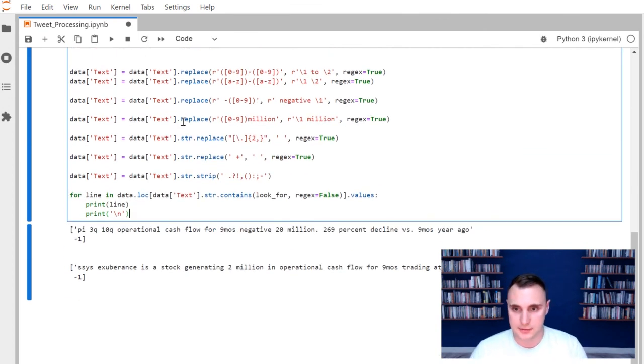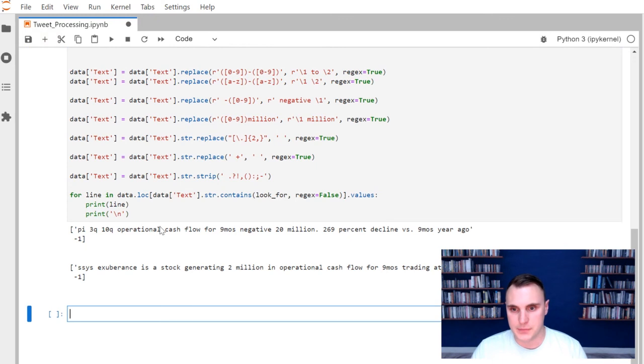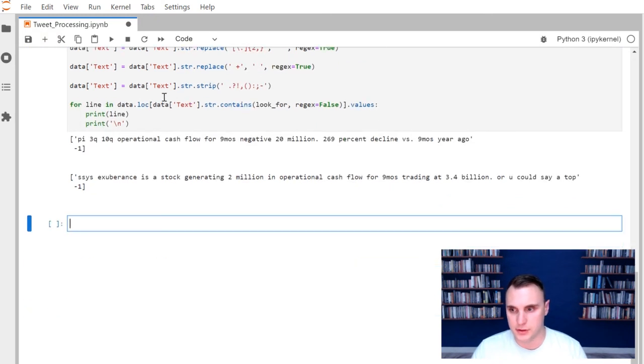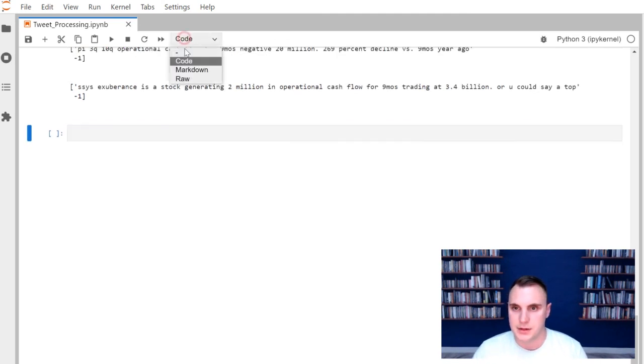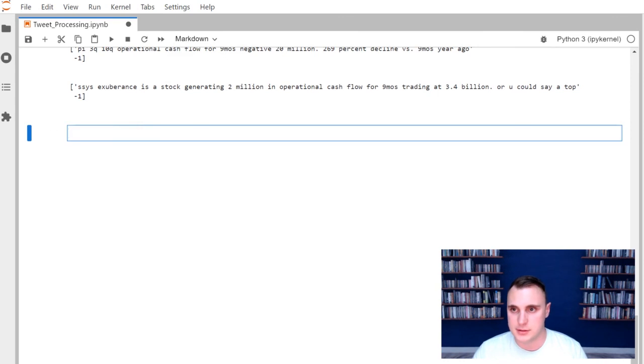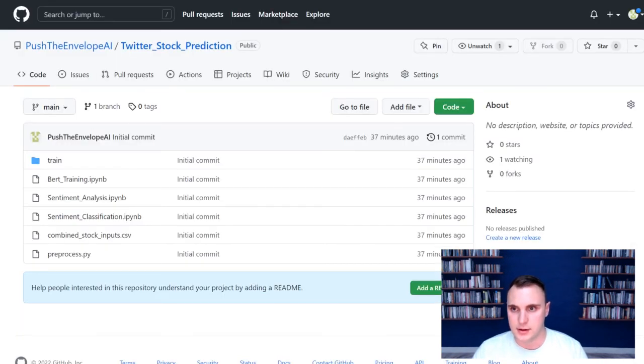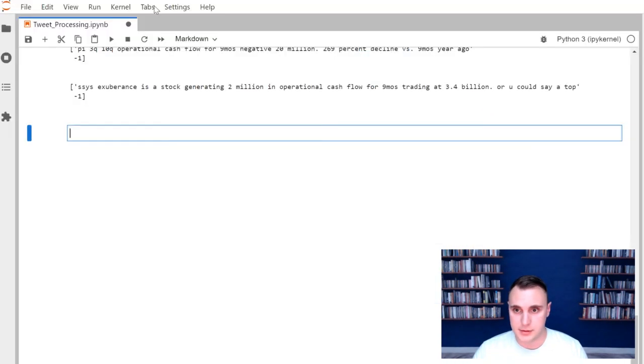I actually have a GitHub open for what I have put together as a Python script to do this pre-processing for you. I have a whole bunch of rules in it that I took a few hours to get down as best I could to actual written language. So what I can do is go over to the GitHub page. I'm going to copy the link and throw it in here.